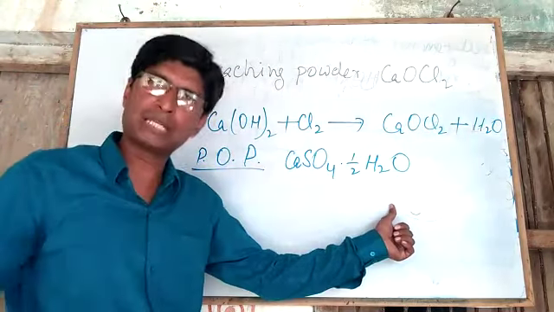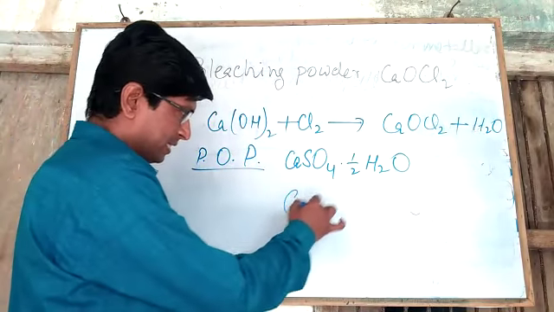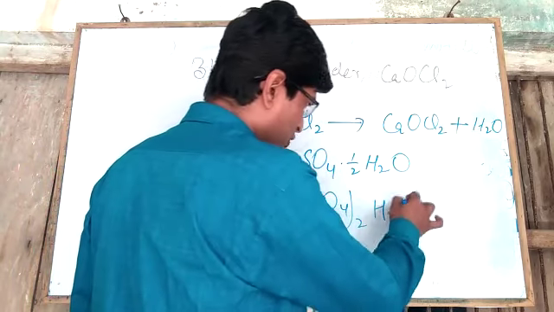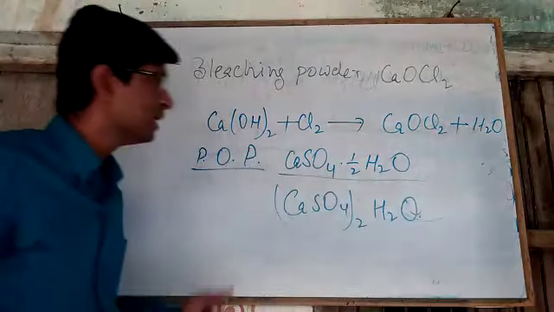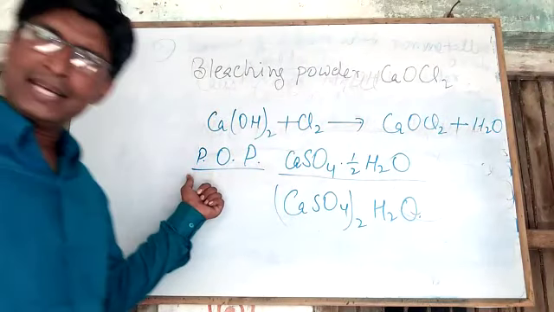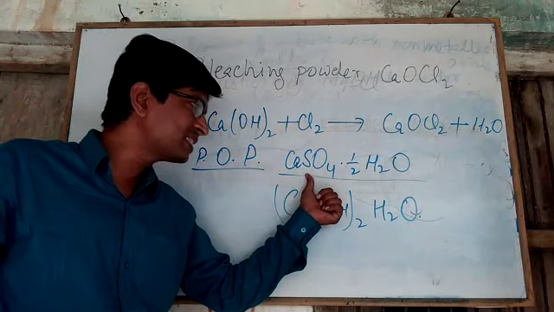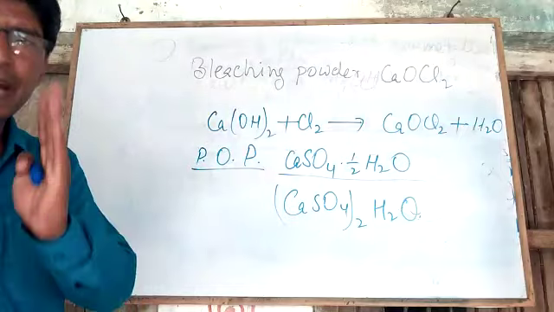Practically it is not possible; it is theoretically correct. Practically its formula will be CaSO4 2H2O. So this will be the practical formula, but theoretically the other is also correct. Plaster of Paris is the common name, and its chemical name is calcium sulfate hemihydrate, CaSO4 half H2O.